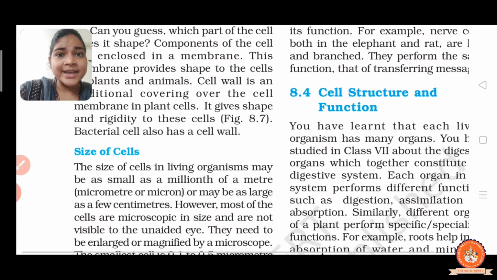So that's why in the study of cells, scientists use an instrument, which is the microscope, right?